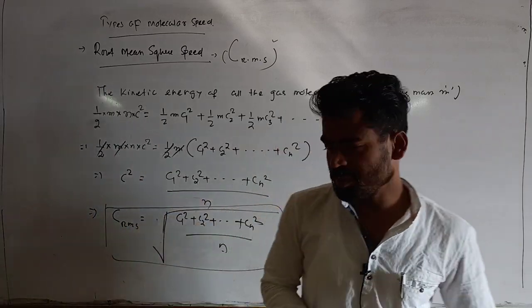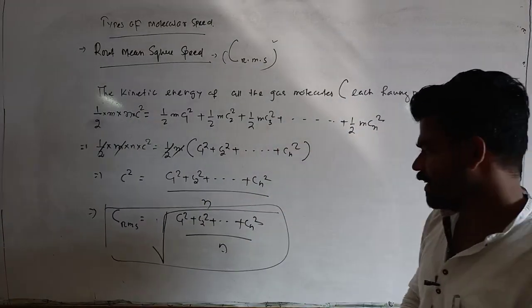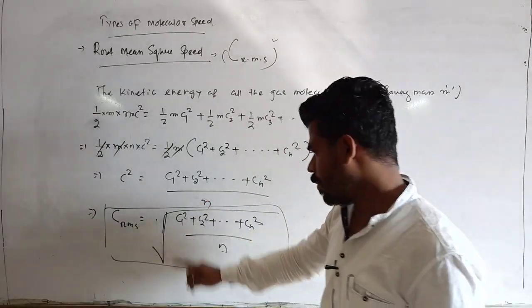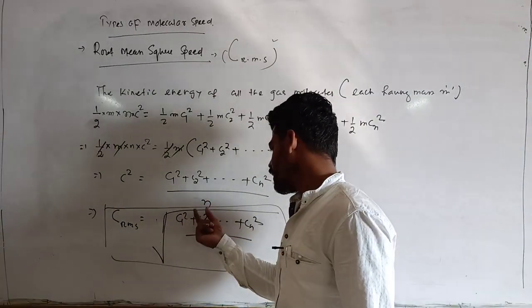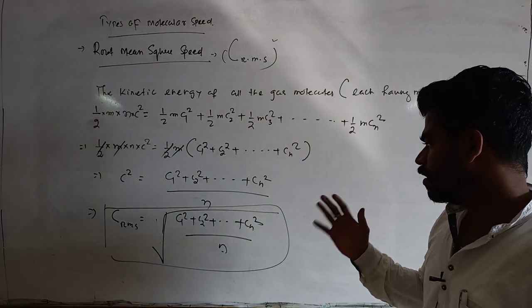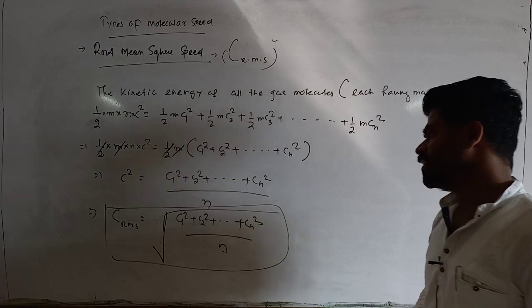Okay, so root mean square speed means you just see this expression. It is the root of the mean of the sum of squares of the speeds of each and every individual gas molecule.